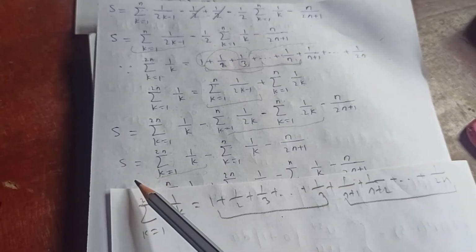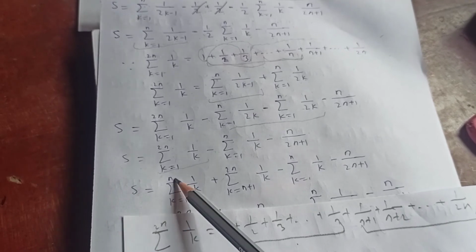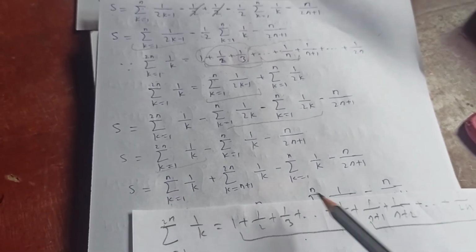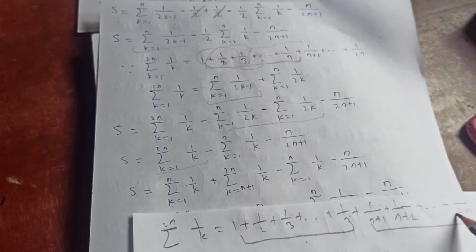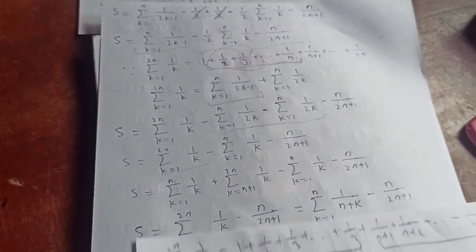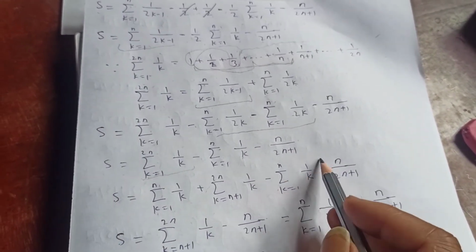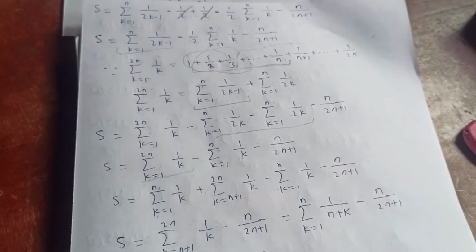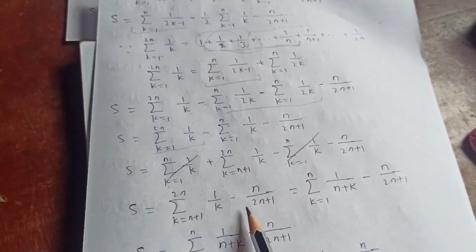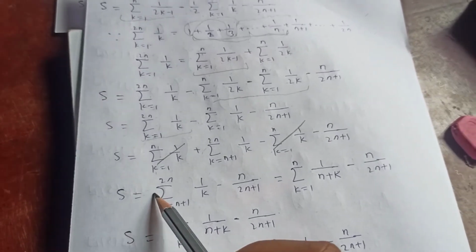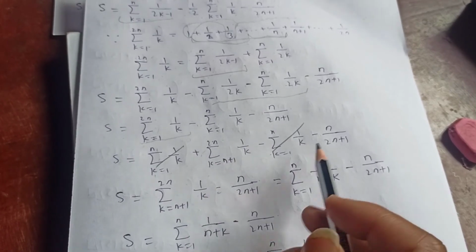So that's why s equals sum from k equal to 1 to n of 1 over k, plus sum from k equal to n plus 1 to 2n of 1 over k, minus sum from k equal to 1 to n, 1 over k, minus n over 2n plus 1. Then these cancel out. Then what do we have? s is equal to sum from k equal to n plus 1 to 2n, 1 over k, minus n over 2n plus 1.